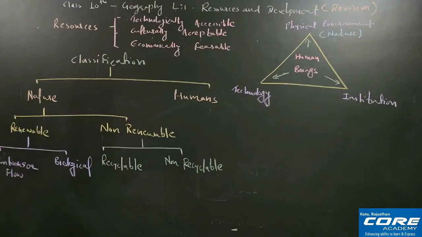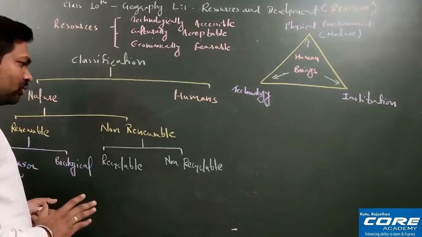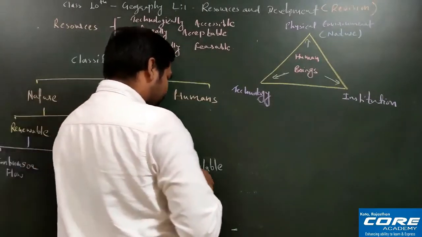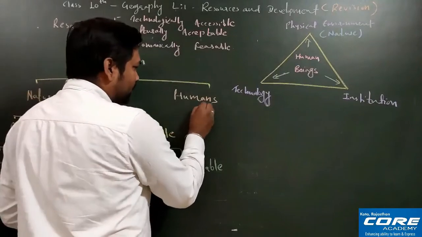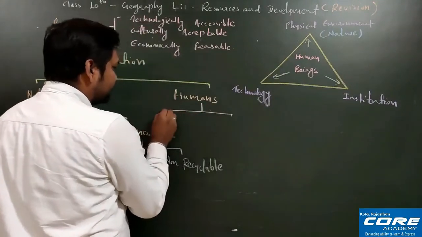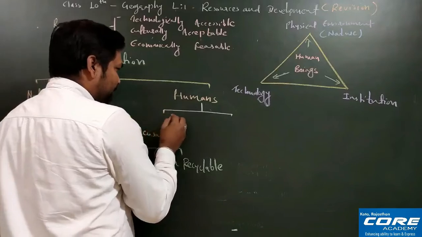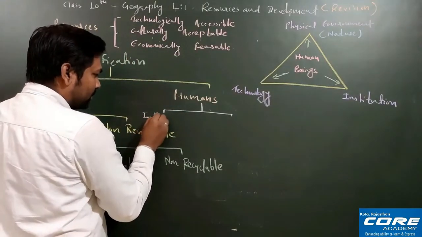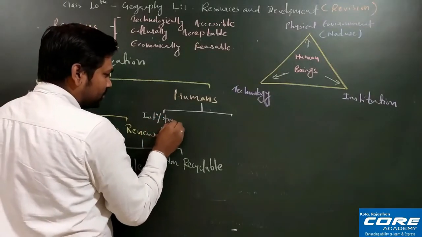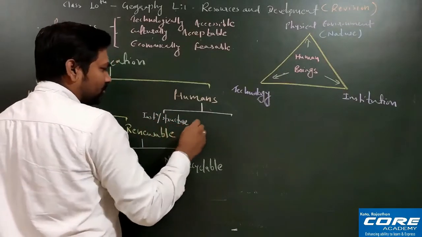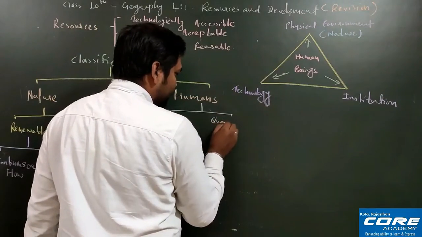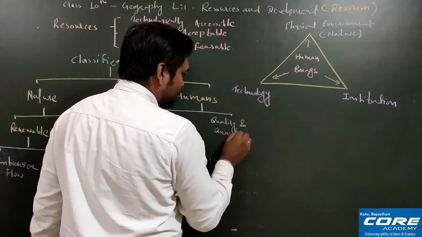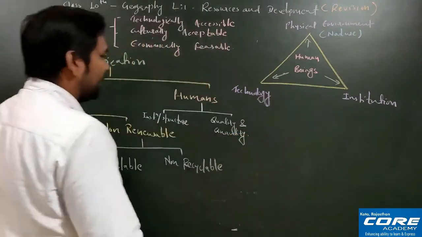I will tell you the examples also, and I will tell you everything about this, don't worry. After that, humans I will also classify, then I'll tell you the examples also. Humans you can classify into two parts, that is institutions and structure, and quality and quantity. So in that way you can classify.